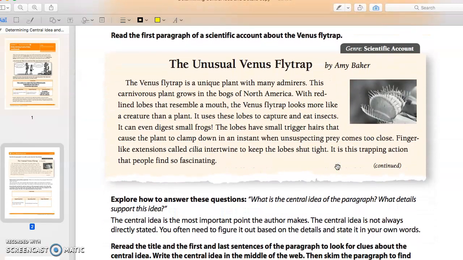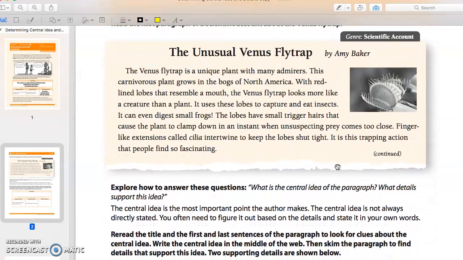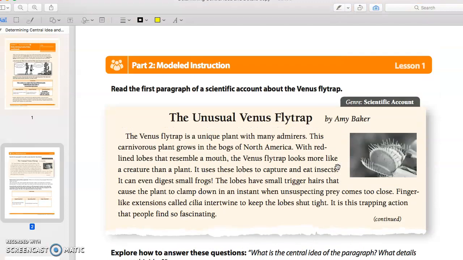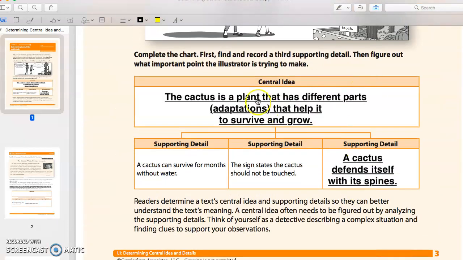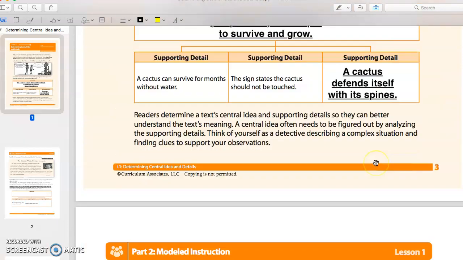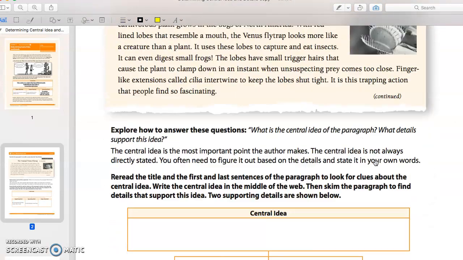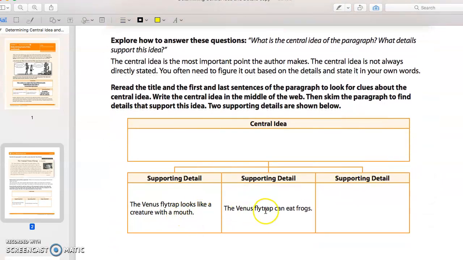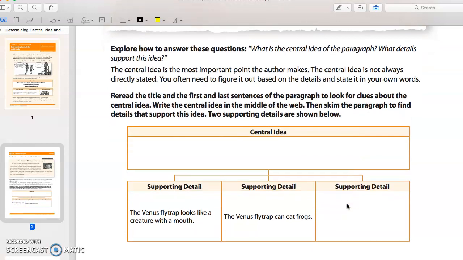All right, so now we're reading about the Venus flytrap, and we're trying to figure out what do they want us to learn? What is the main idea of this that they want us to really understand? Knowing that we're, of course, going to have to do what we did here with the central idea and the supporting details. We're going to do it again down here. They gave us 2 supporting details. We just need to find one more.